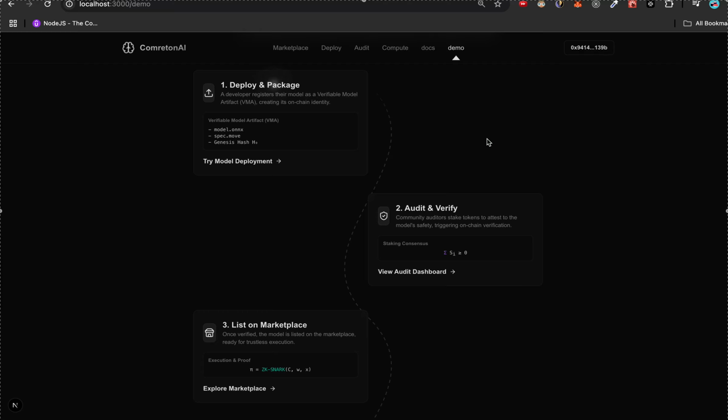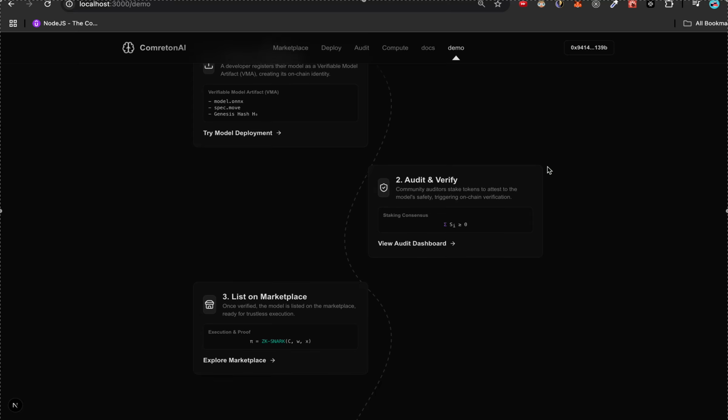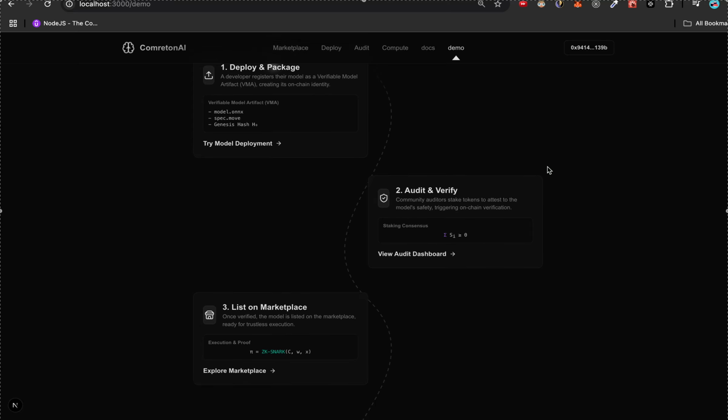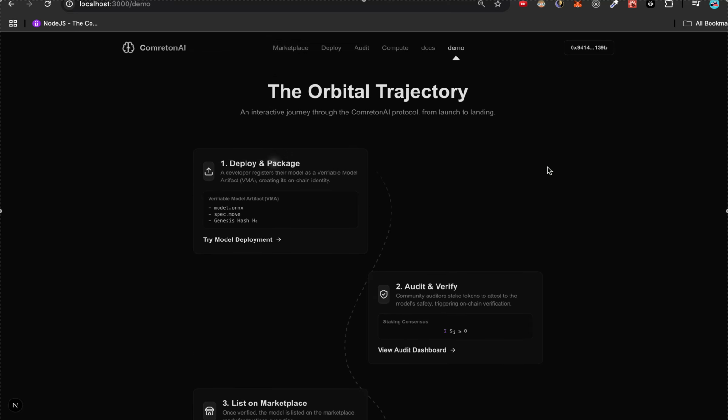At the end, the compute provider just sends the ZK proof, the zero knowledge proof, to the blockchain, and that is added into the Aptos blockchain. And this creates a decent proof that the model worked as it's said, and then the auditors can verify.